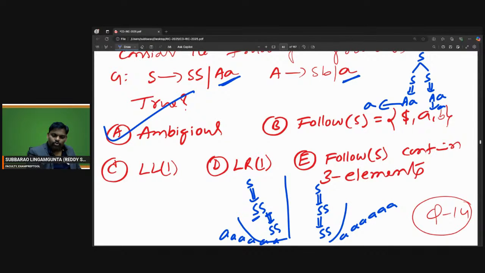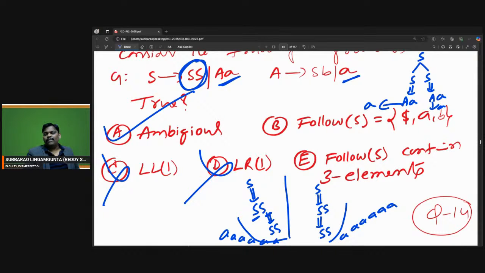Because when it is ambiguous, it can never be LL1, it can never be LR1. S replaced by SS, left S, right? In the second level, you can replace the second S or the first S. If you replace the second S, 6 S will be possible. If you replace the first S, 6 S possible. So I think it is an ambiguous grammar. Remember this kind of story. You can expand left also, you can expand right also. Most probably this is going to be an ambiguous grammar.